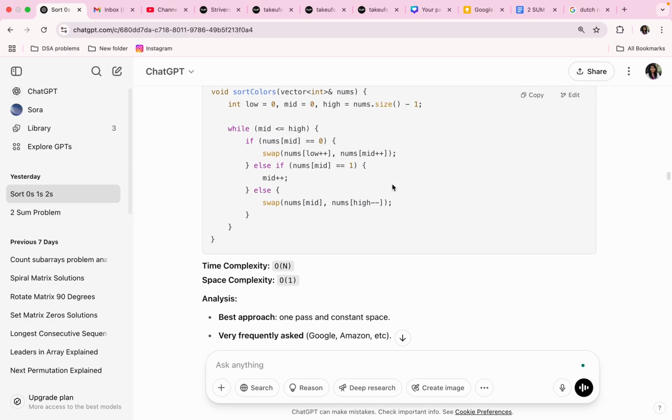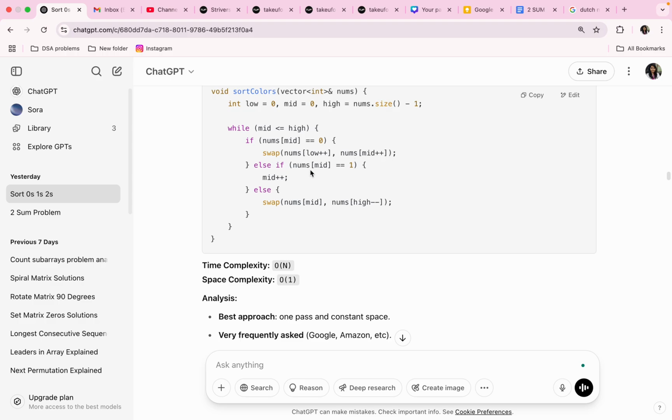The code of this will be void sortColors(vector<int>& nums), int low equal to 0, mid equal to 0, high equal to nums.size() minus 1. Low and mid both start with 0, but high starts with the rightmost element. While mid is less than or equal to high, if nums of mid equal to 0, swap, using the inbuilt swap function of C++: swap(nums[low++], nums[mid++]).